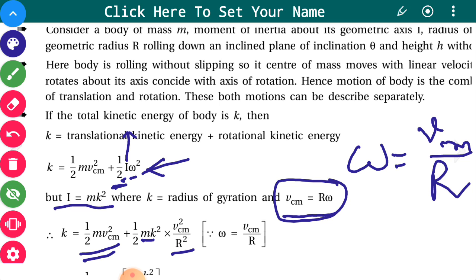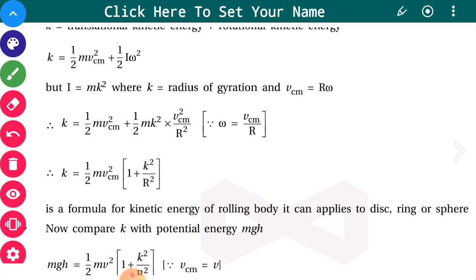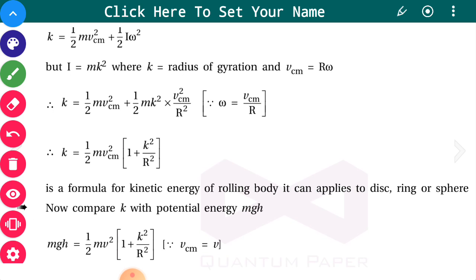You can take 1/2 m VCM square common. So we have 1 plus k square upon r square, which is the formula for the total kinetic energy of the rolling body. It can be applied to any rolling body, that is a disc, a ring or a sphere.